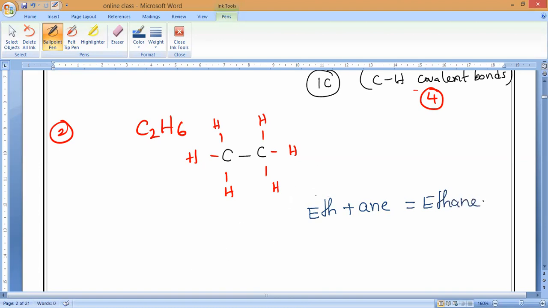Now, if you observe, what is the condensed formula? How can we write it? CH3, single bond, CH3. Clear? This is what we can say. What is this called? Condensed formula. Clear? Condensed formula, and we can say this is the structural formula.